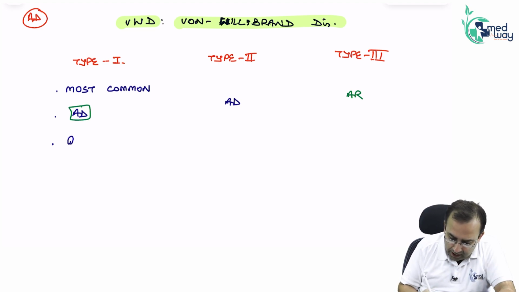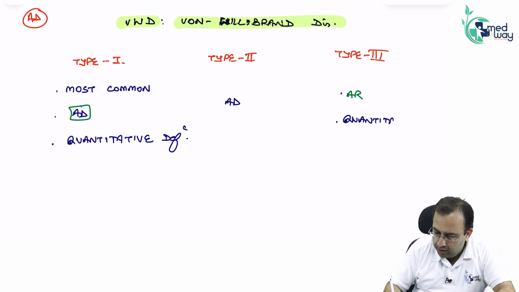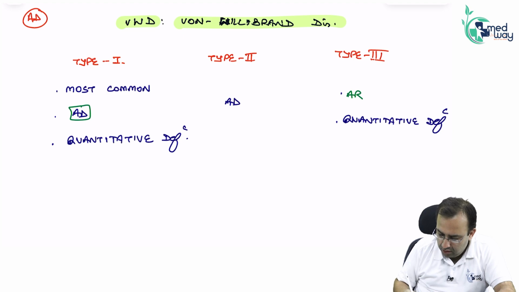Type 1 and 3 are quantitative defects, versus type 2, which is a qualitative defect.